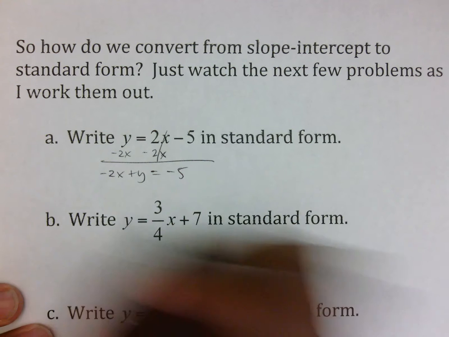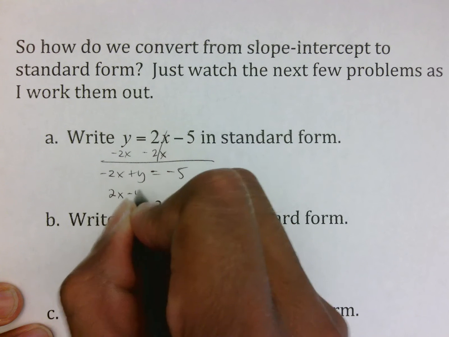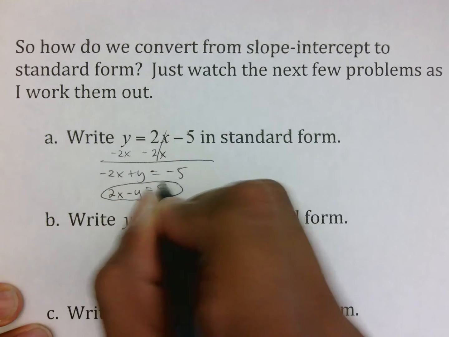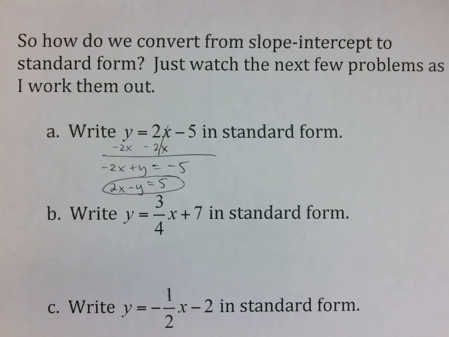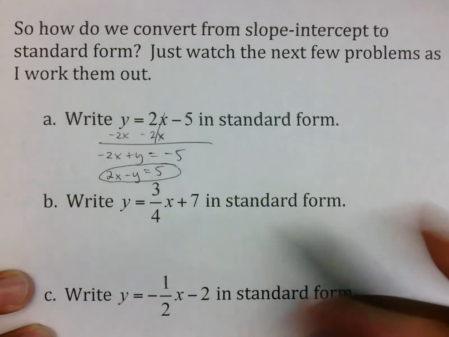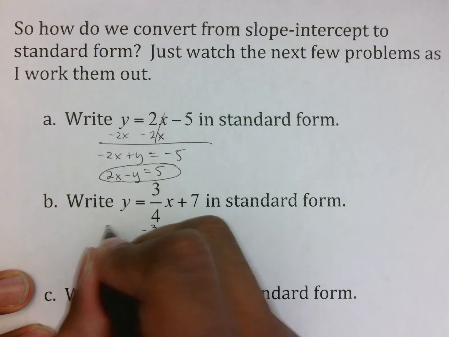Again, it's a different step. Simply switch all the signs. So make your 2x positive, which makes my y negative, and makes my 5 positive. That is standard form. Okay? So again, move the x to the left by using its opposite, and then make sure it's positive. B, writing this in standard form. First thing I'm going to do is subtract 3/4 x because it's positive.